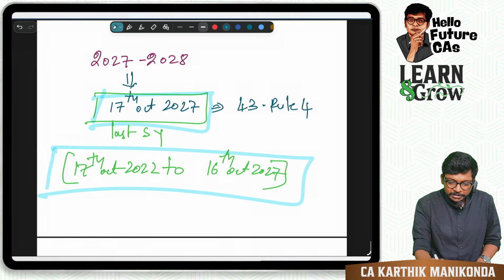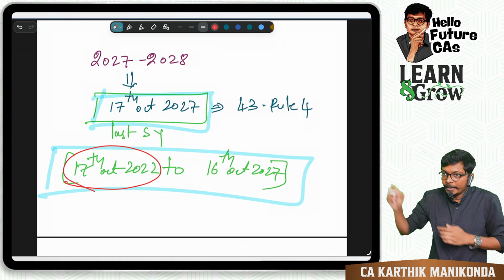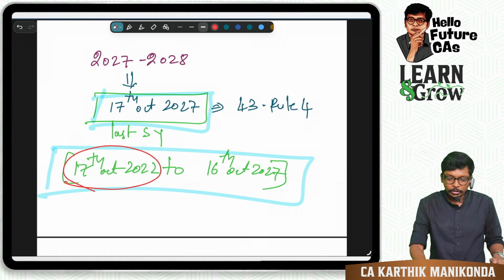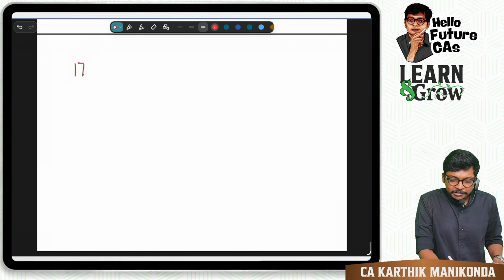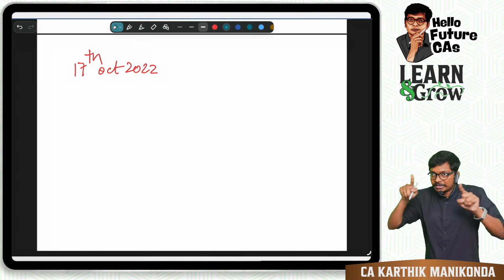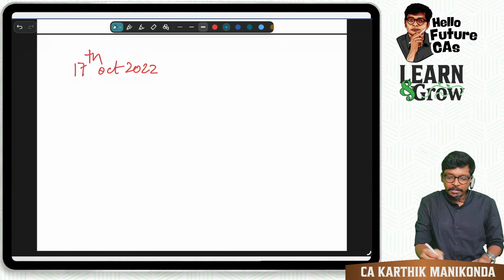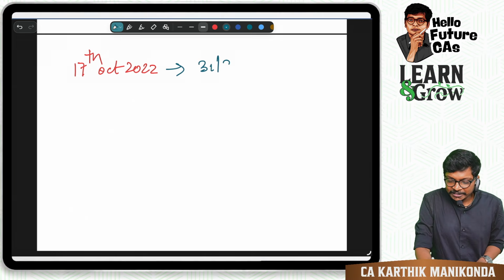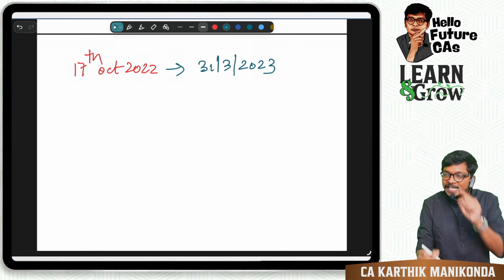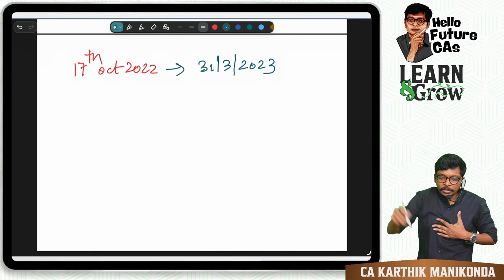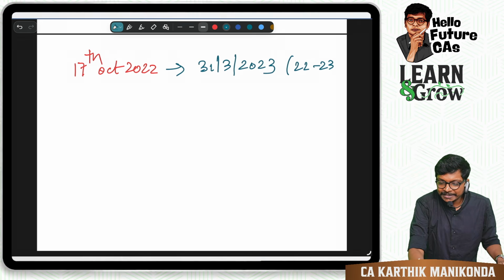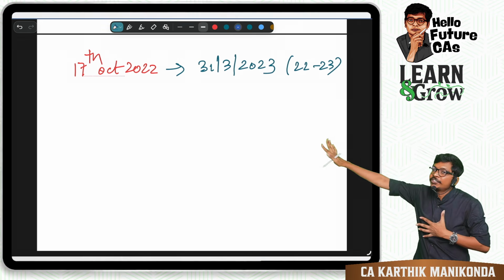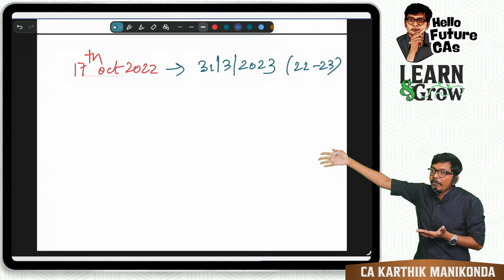Imagine the default was made on 17th October 2022 itself. Okay. So, default is made on 17th October 2022. Now, that financial year ends on which day? 31st March 2023. Do you agree? It belongs to the financial year of 22-23. Leave that financial year. Now 5 years after this.